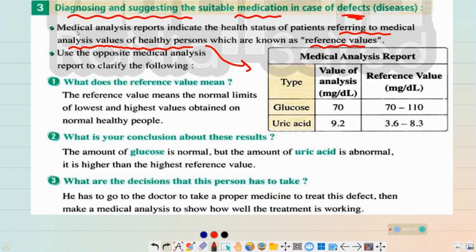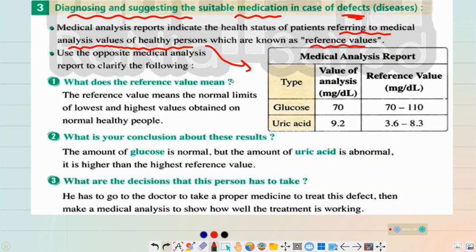Okay, so the medical analysis reports indicate the health status of the patient, referring to the medical analysis values of healthy persons, which are known as the reference values. So this table shows the reference values. Use the opposite medical analysis report to clarify the following. Number one, what does the reference value mean?